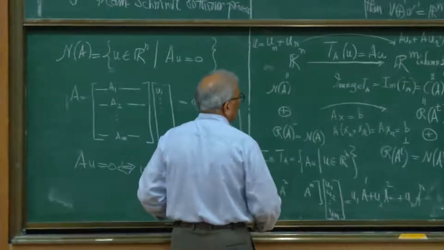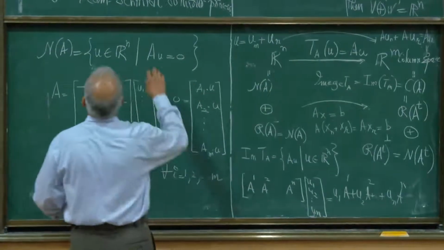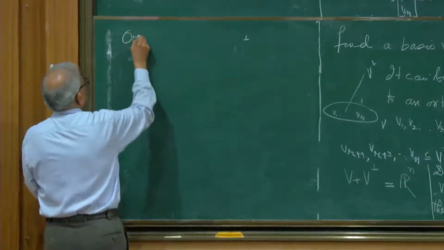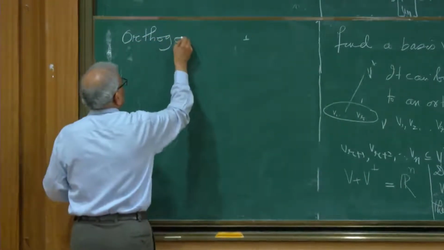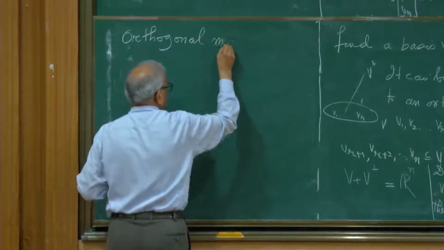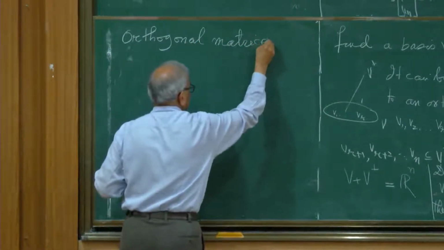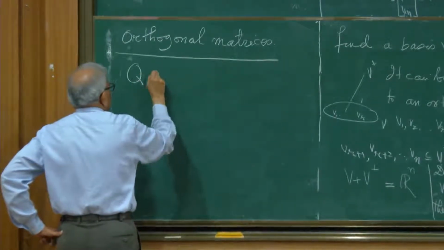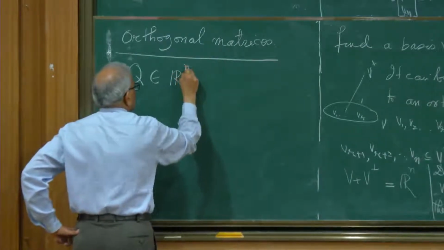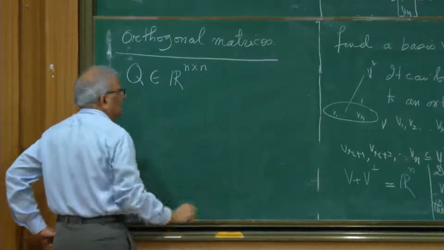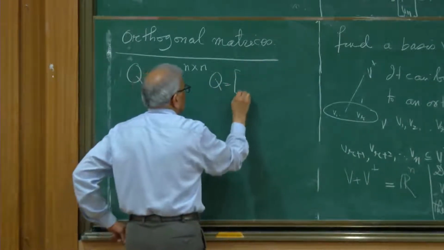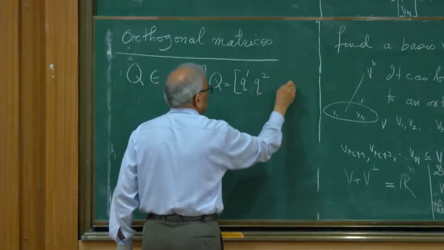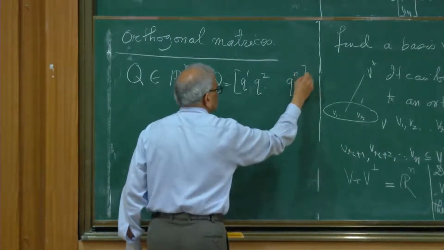Okay, so these are the four fundamental subspaces. Let me now move to some remarks on orthogonal matrices. So suppose I have a square matrix Q of size n by n, and I can write Q in terms of column vectors Q1, Q2, up to Qn.